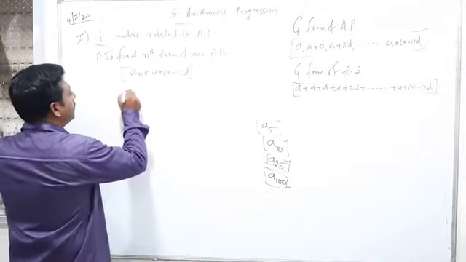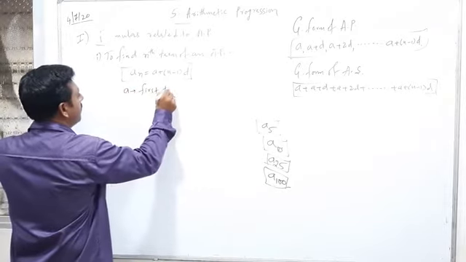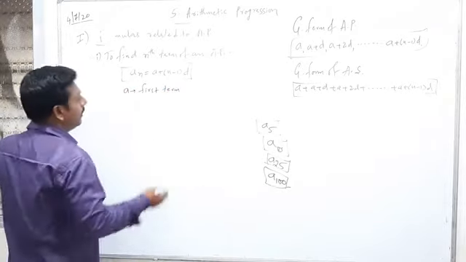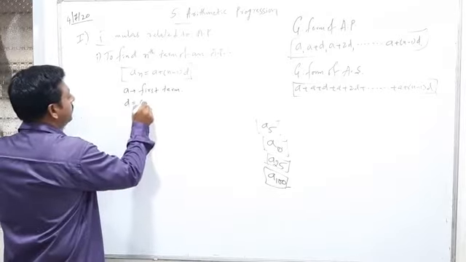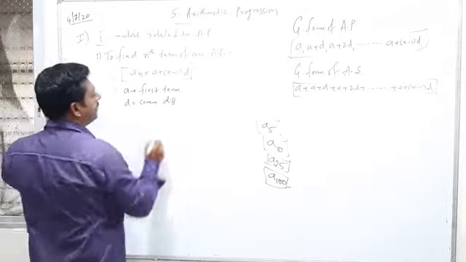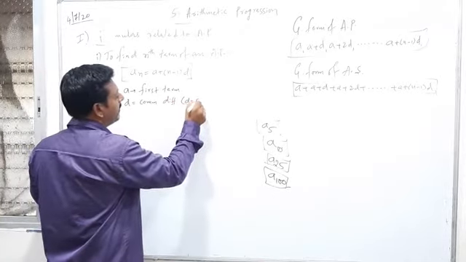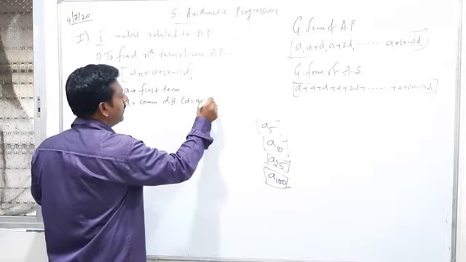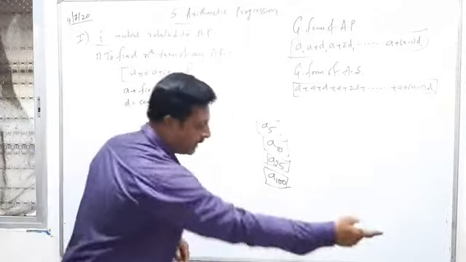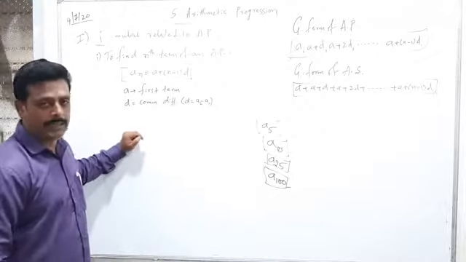So what do you mean by a? a is first term. What do you mean by d? d is common difference, which is denoted by d. How to find out the common difference? d is a2 minus a1. Whenever you are finding the second term minus first term, the difference itself is called as a common difference.